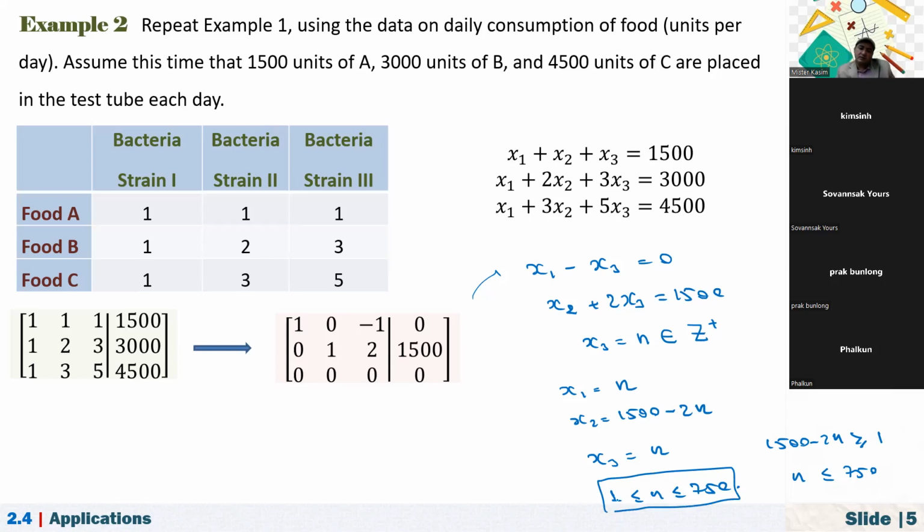Okay, so depending on this, you can make some adjustments and put bacteria into these tubes so that they can consume all the food. For example, if n is equal to 10, at that time you have to put 10 x1 bacteria, 10 x3, but 1,480 x2 type, or the strain 2 type. Since we are talking about bacteria, it must actually be a big number, maybe. Let's say n is equal to 500. At that time x1 equals 500, x2 equals 500, and also x3 equals 500. We have a lot of different options here, not the only one way.